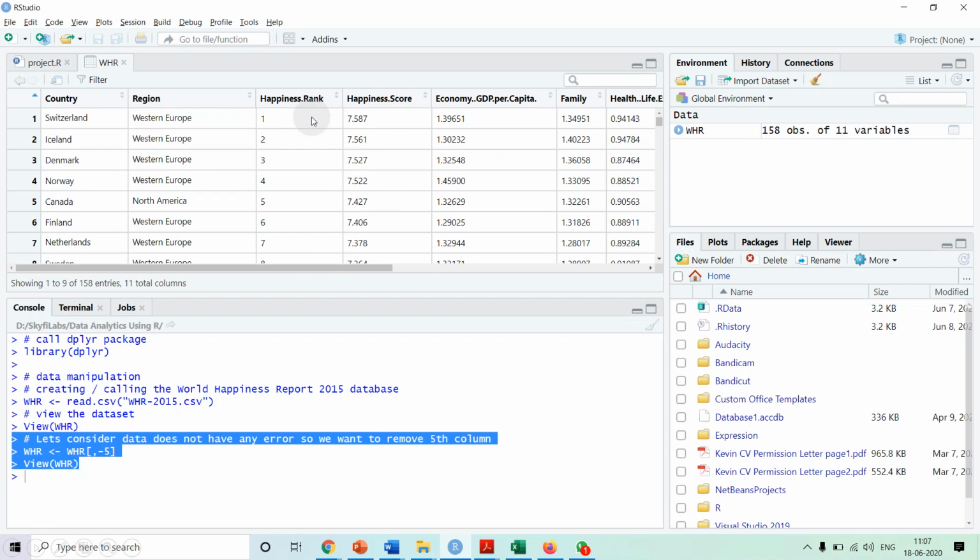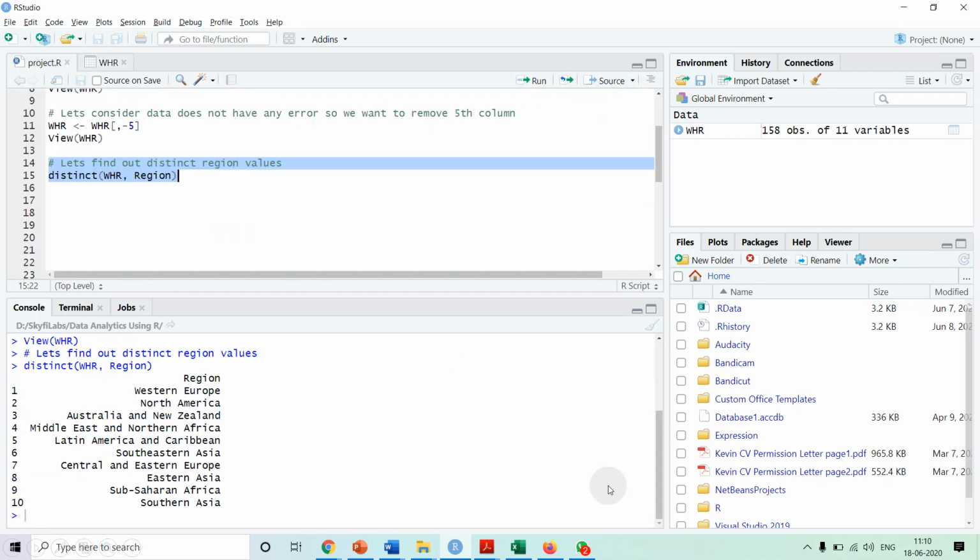After performing this manipulation, the next thing is we have one column, region. We want to know what are all the regions present, as the countries lie within a region. So what are the distinct values for the region? For that we are calling the method distinct, specifying our data frame WHR, and after that specifying the column name whose distinct values we want.